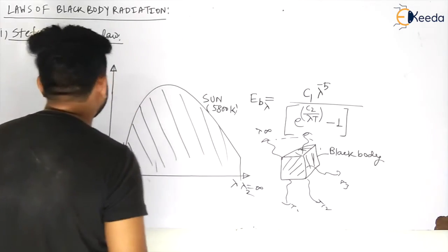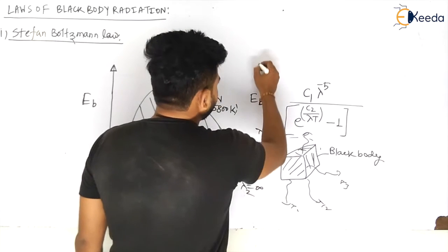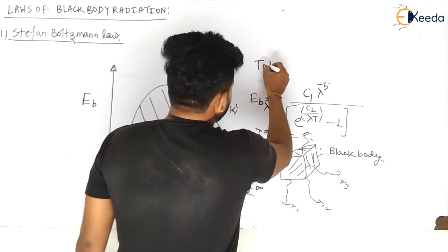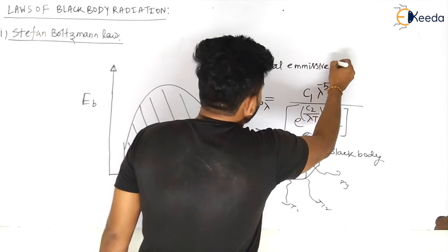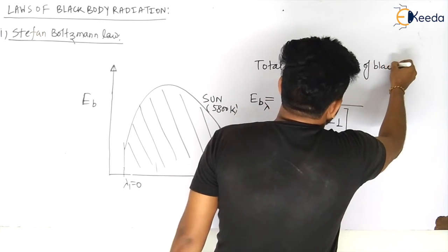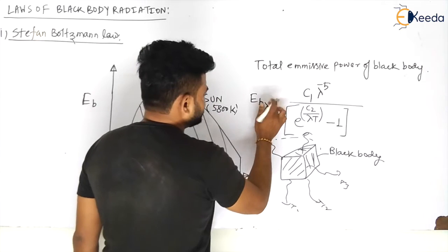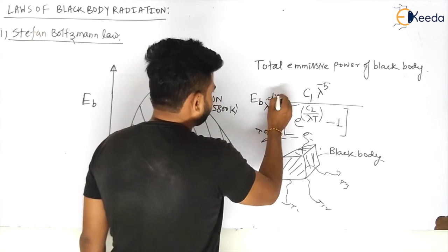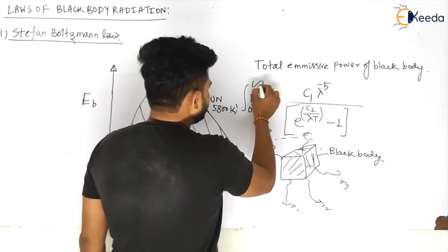So the total emissive power of a black body is given by integrating this equation with respect to lambda, my dear students, from 0 to infinite.